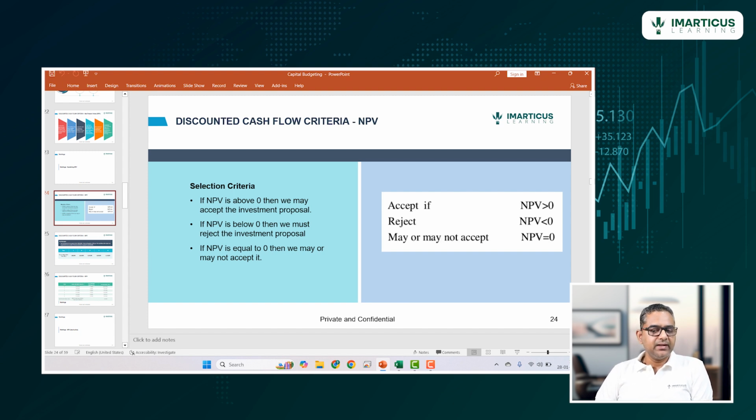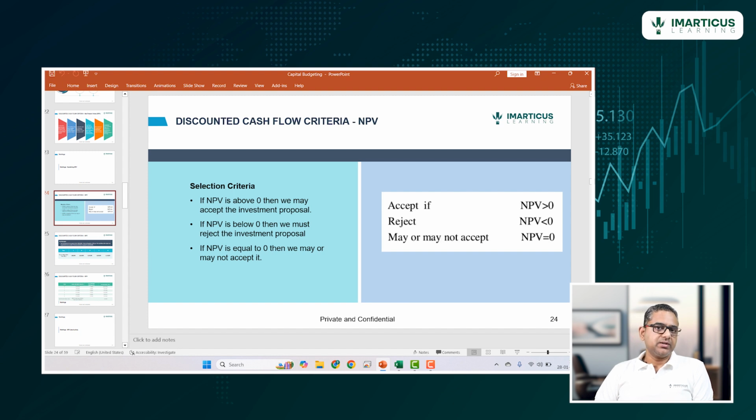Because there is uncertainty, that's why we are using the discount rate. Discount rate is reflecting that uncertainty, that risk involved with making the investment, and based on that discount rate, if NPV is still coming out to be positive, then we must accept the investment proposal. If it is below 0, that means we are not getting the returns we want because of that discount rate, so we must reject the investment proposal.